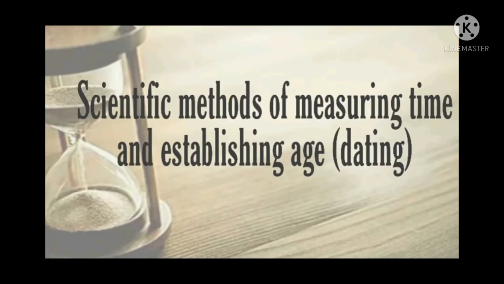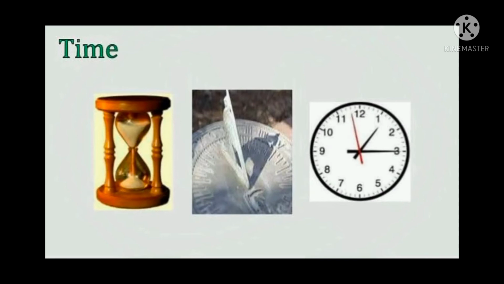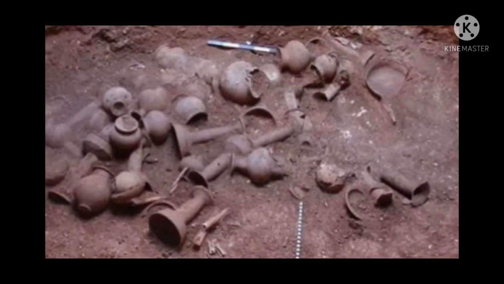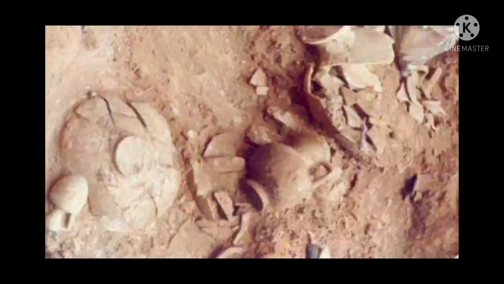Next point is scientific method of measuring time and establishing age, dating. We are actually measuring time when we talk about today's date or day or the week, month, year, etc. So we have seen that there are various methods of measuring time. In that way we can find out the actual date of the day and time, etc. But the events before the beginning of the common era are mentioned as having occurred before the common era. Information about some of these events can only be obtained with the help of evidence buried under the ground. This evidence is usually in the form of broken man-made artifacts and fallen structures.